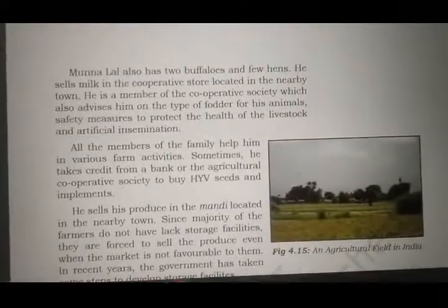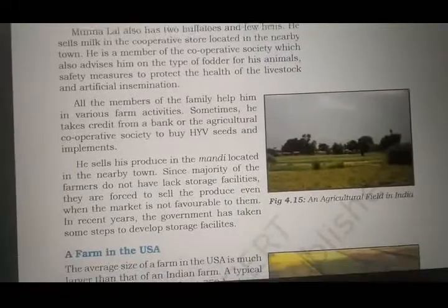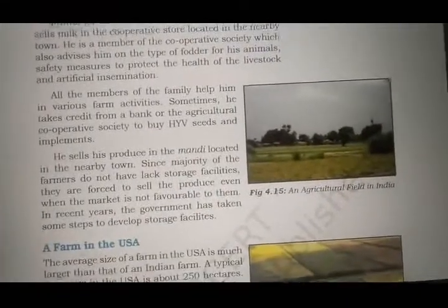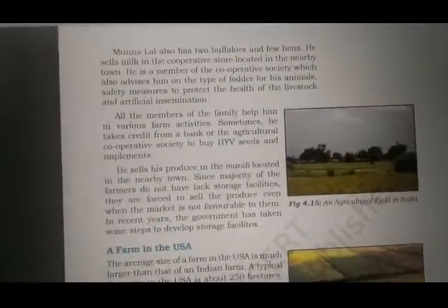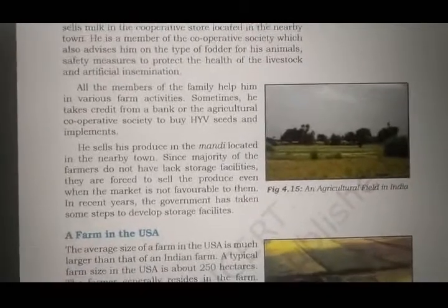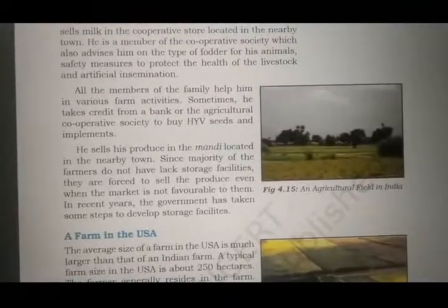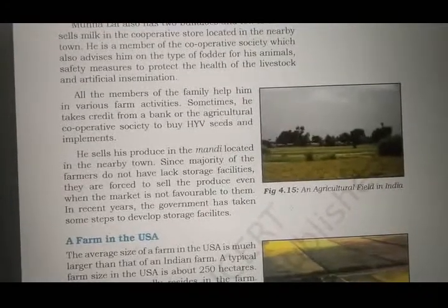So all these possibilities, Munna Lal takes care of. He is looking after, is very much concerned about this field. All the members of the family help him in various farm activities. Sometimes he takes credit from a bank or the agriculture cooperative society to buy high yielding seeds. It is HYV, high yielding seeds, and implements.